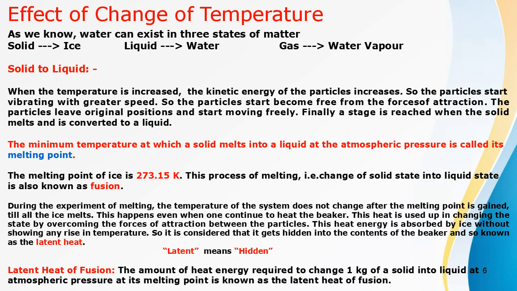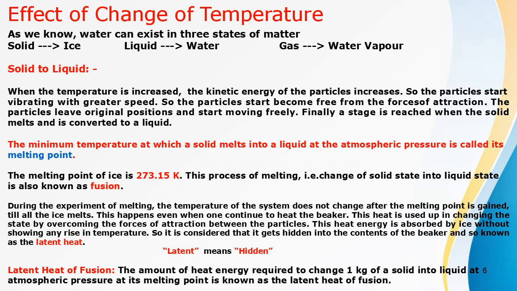The minimum temperature at which a solid melts into a liquid at atmospheric pressure is called its melting point. The melting point of ice is 273.15 Kelvin. This process of melting, that is change of solid state into liquid state, is also known as fusion.